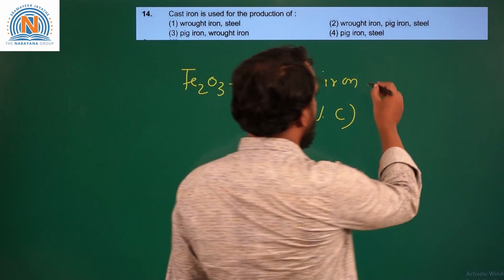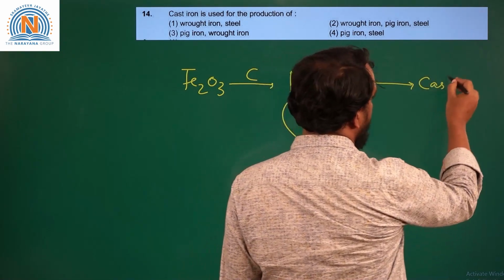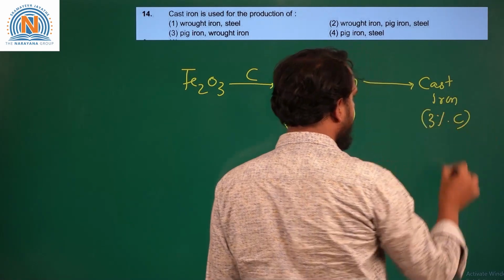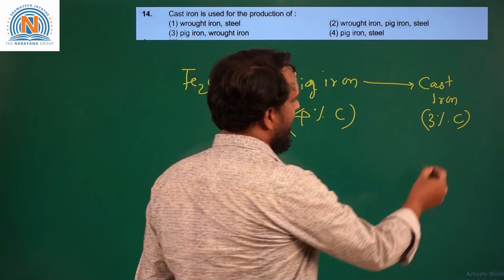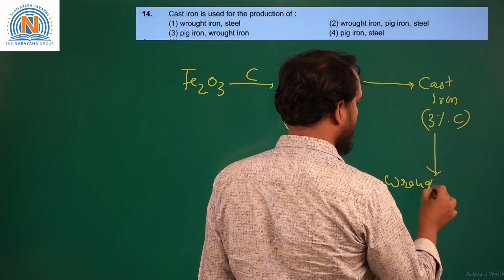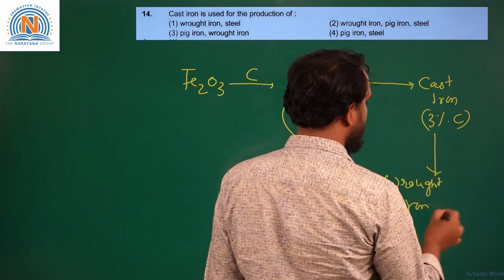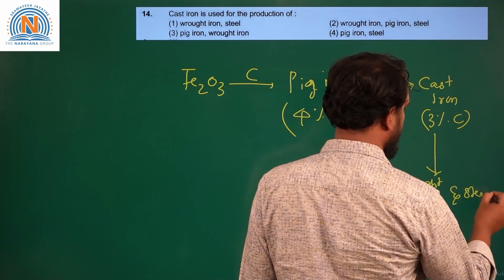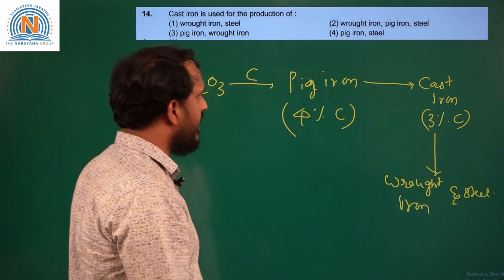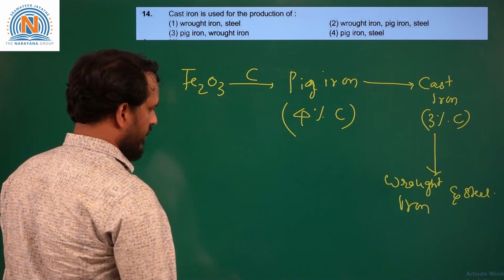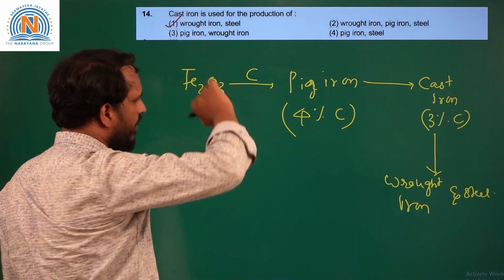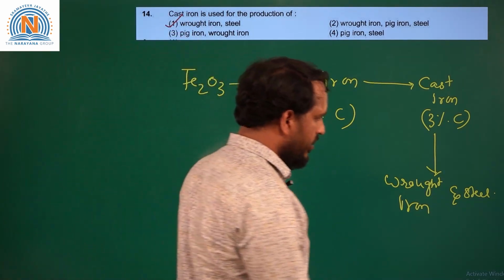This pig iron is further converted to cast iron, which has 3% of carbon impurity. The cast iron can further be converted to the purest form of iron, which is wrought iron, as well as steel. So, cast iron can be used to produce wrought iron as well as steel. So, that is given in option 1. Okay. So we'll move to the next question.